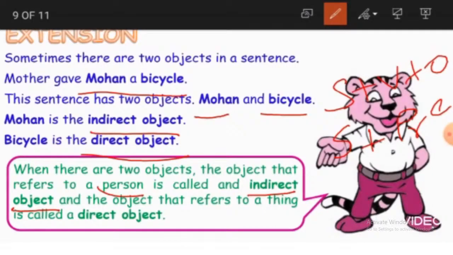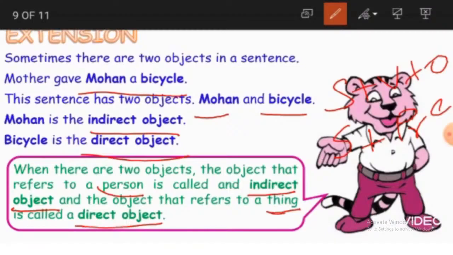If you see, Mohan is the name of a person. That is why Mohan becomes an indirect object. And the object that refers to a thing is called a direct object. So what is bicycle here? Bicycle is a thing. That is why it is a direct object.